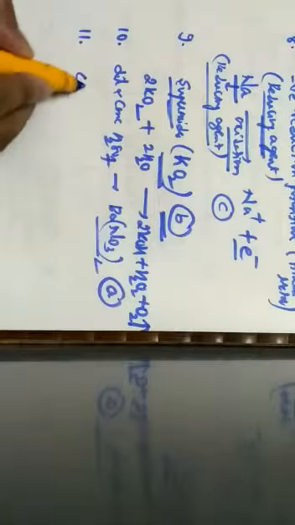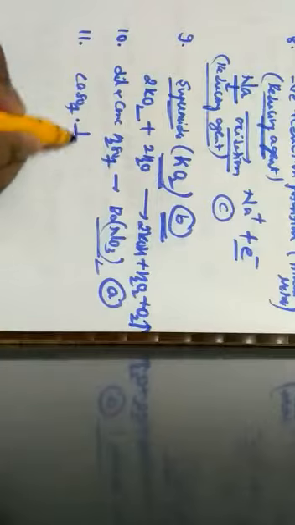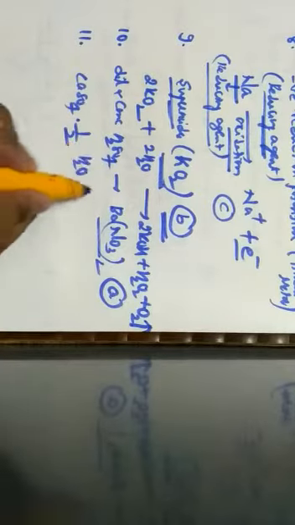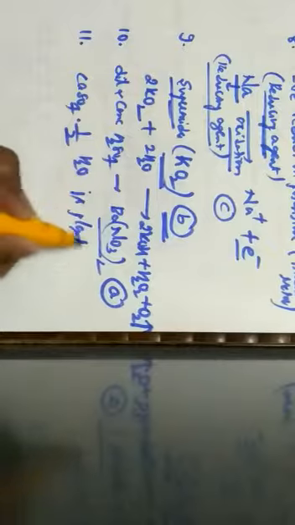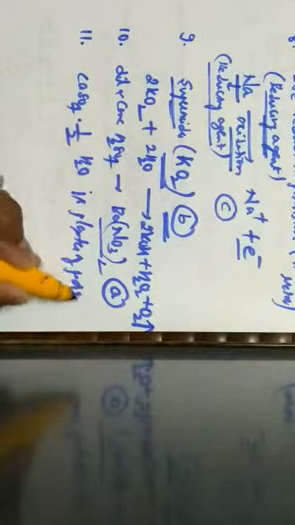Question number 11. Plaster of Paris is represented as? We know that plaster of Paris is given by the formula CaSO4 plus half H2O. This is called plaster of Paris. And this is given by option C, that is CaSO4·½H2O.